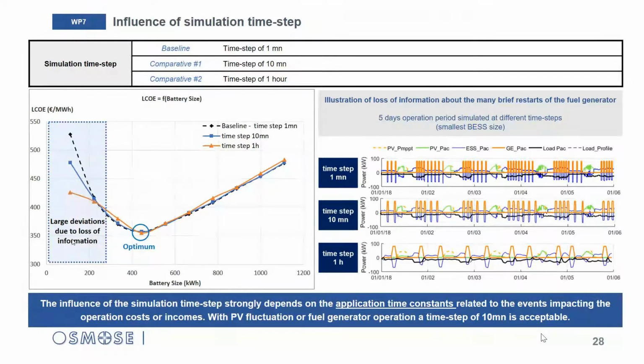So maybe in this case you have to go below the minute, but for other applications like my application here, in this case, you can go up to 10 minutes. I hope this is clear.